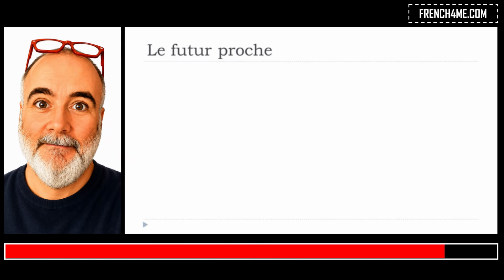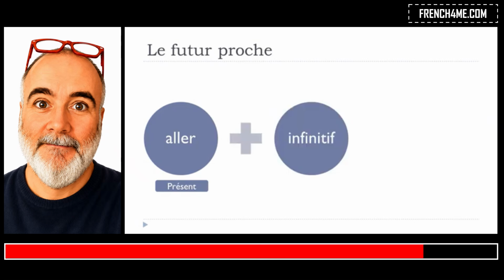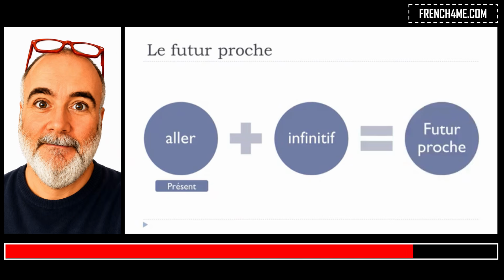And so to make it, we'll see it right now, first we need to use the verb aller. Aller is to go, okay? And well, this verb aller should be at the present tense. Then you will put your verb. Your verb should be at the infinitive, so the basic form of the verb. Then you will get this futur proche structure.